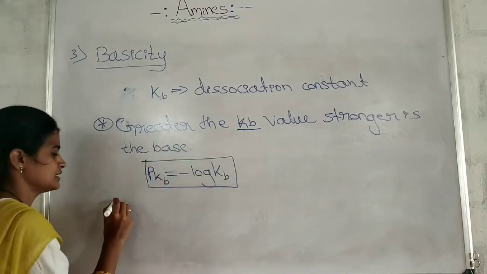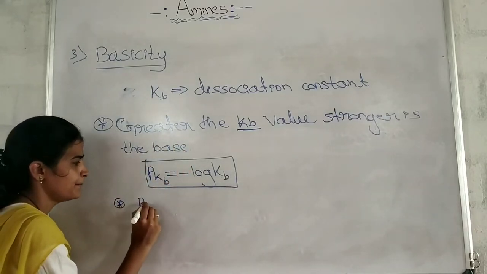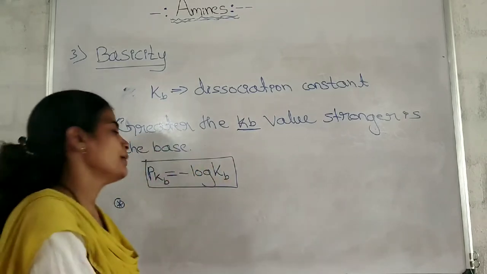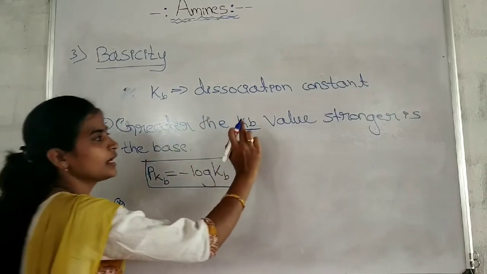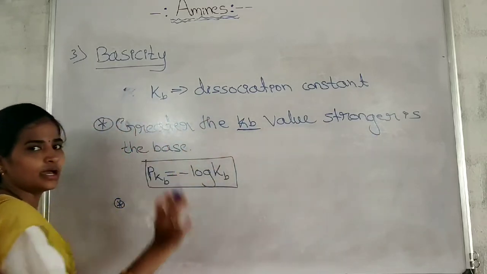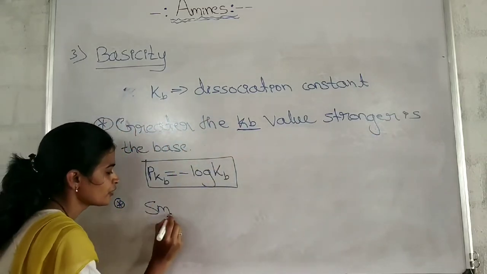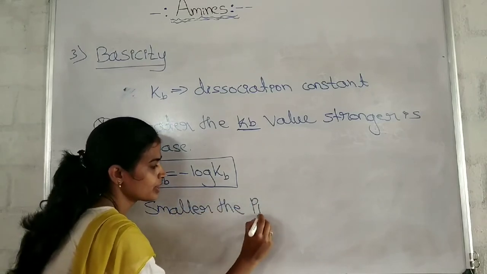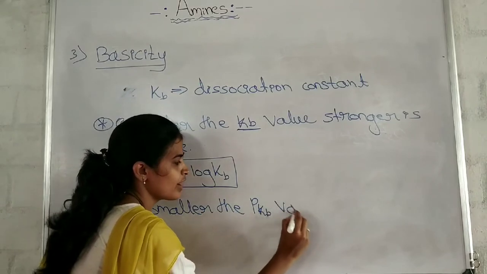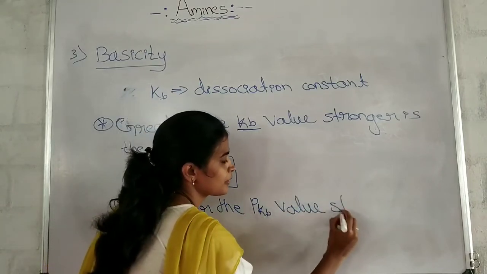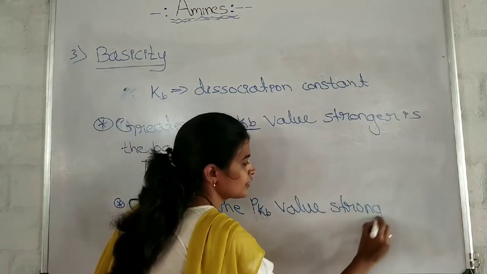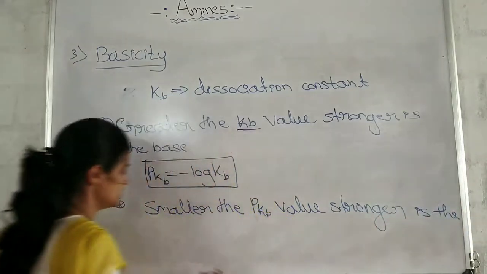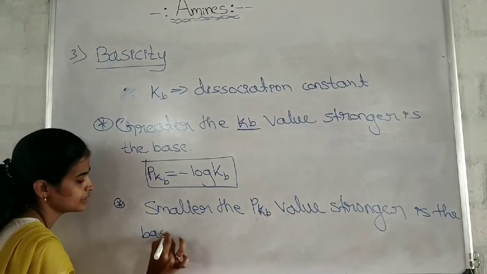And how is this pKb value related to basicity? Greater the Kb value, stronger is the base. Now, smaller the pKb value, stronger is the base.